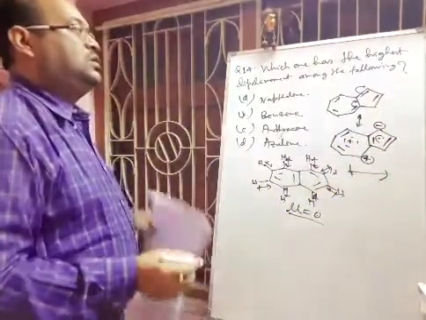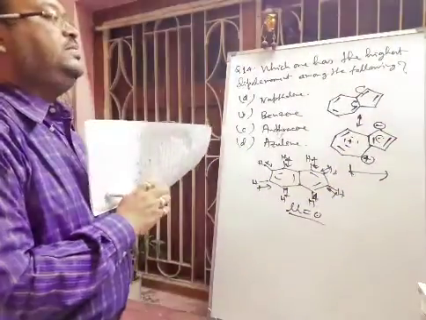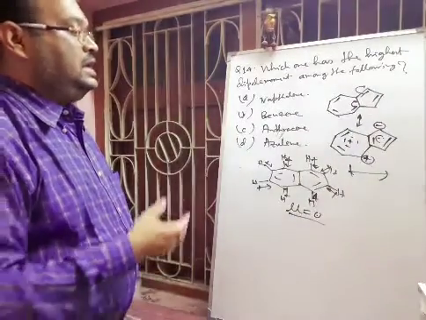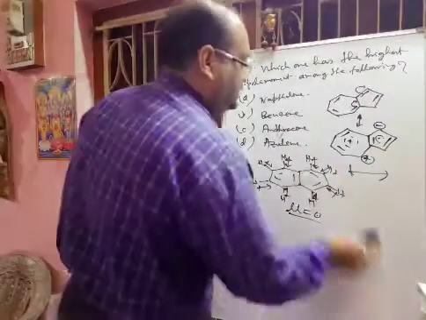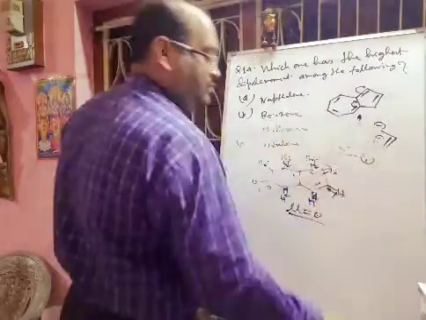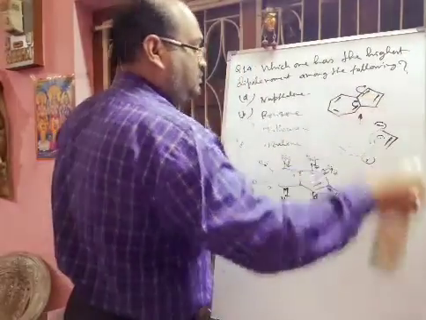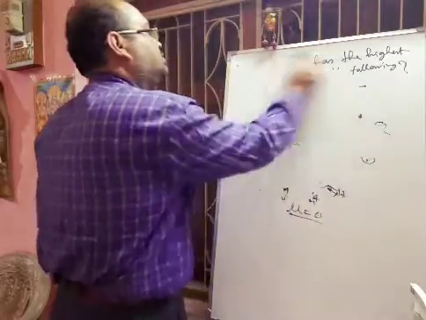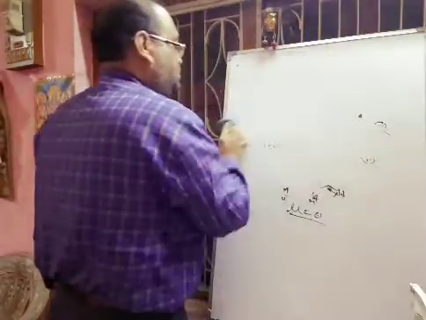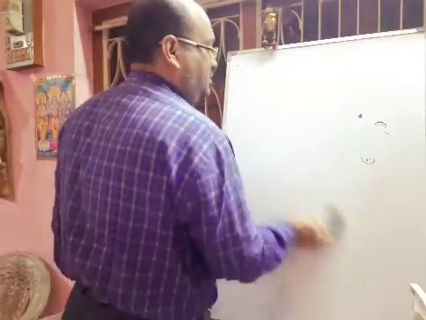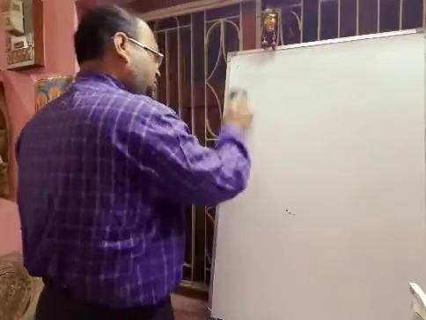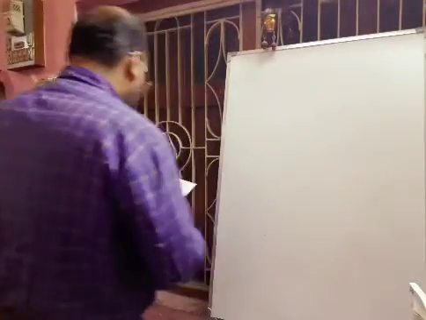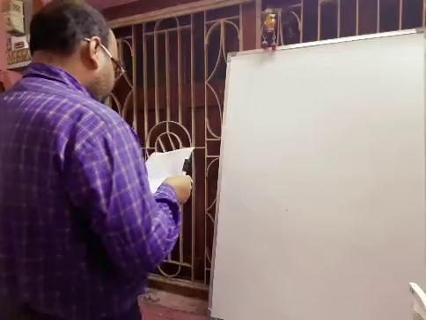So the highest dipole moment compound will be azulene. Hope you can understand. That is why azulene is soluble in polar solvent also. Others all are non-polar, they will be dissolved in non-polar solvent, but azulene will be dissolved in polar solvent.